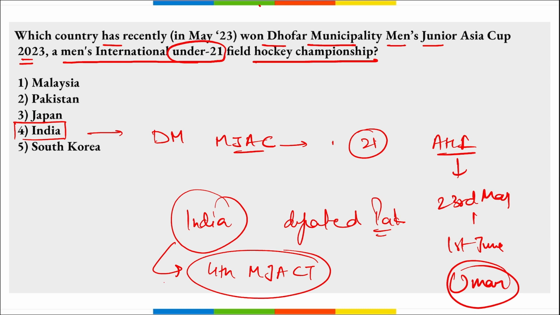And apart from this, it was India's fourth title. Before this, India has won in 2004, 2008, 2015, and now in 2023.